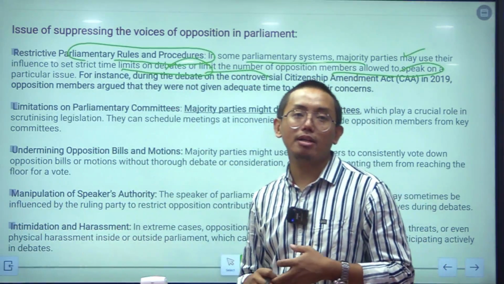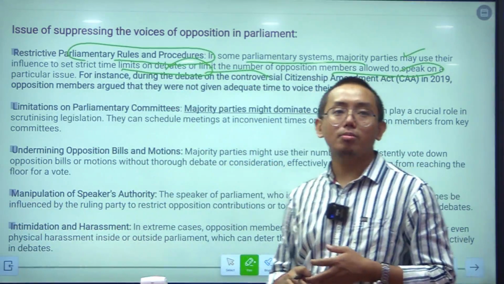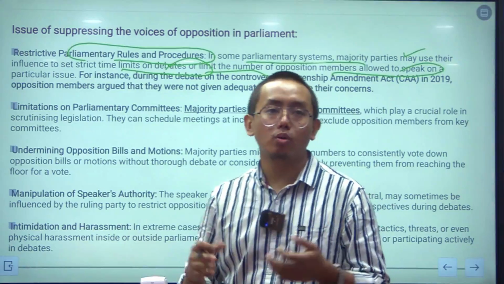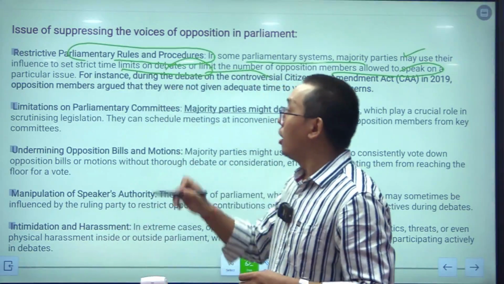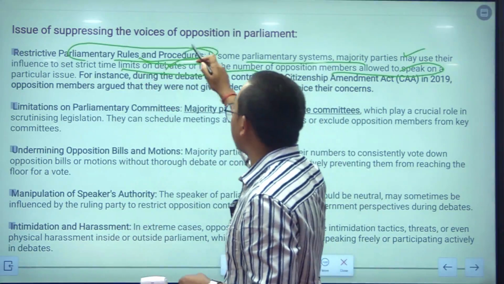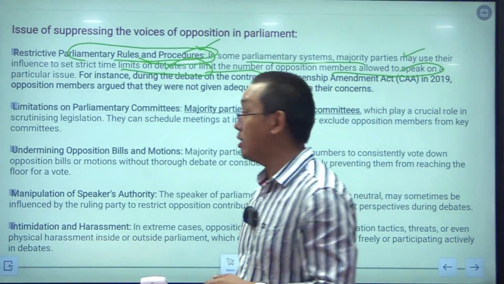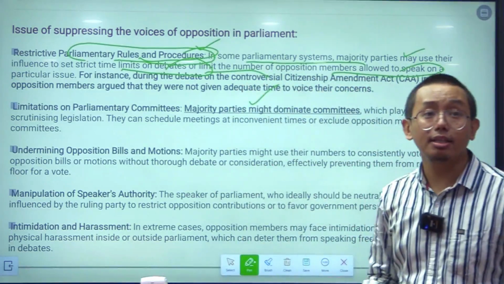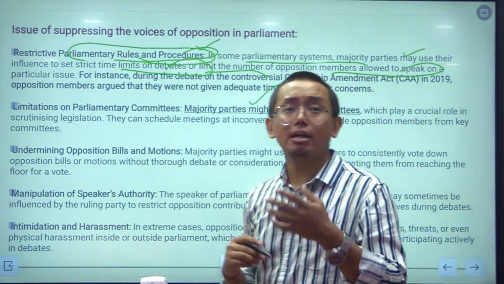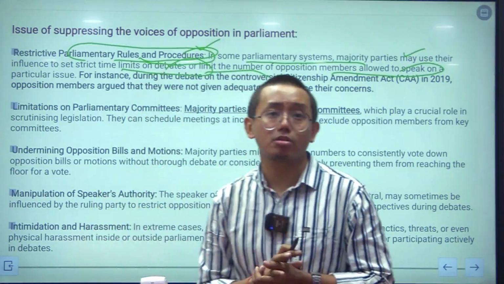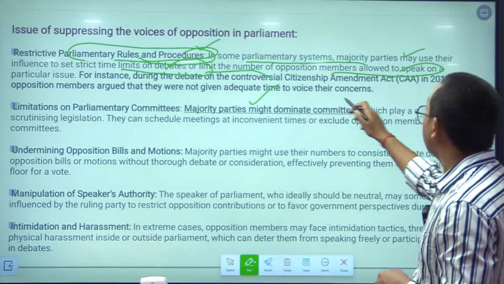So for that reason the speaker might be biased towards their own party, and restrictive parliamentary rules and procedures might be made by the speaker in Lok Sabha. So that might affect the parliamentary processes. ठीक है, so you have to know this point.